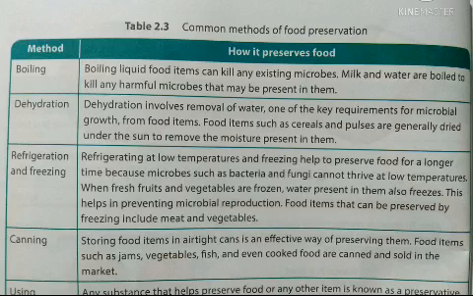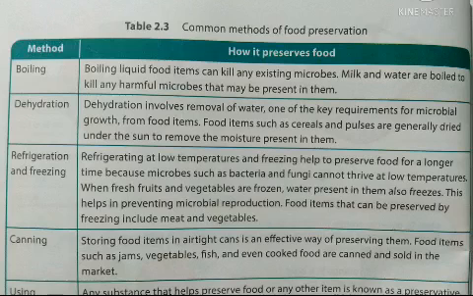Method: boiling. How is it preserving food? Boiling liquid food items can kill any existing microbes. Milk and water are boiled to kill any harmful microbes that may be present in them. Dehydration. Dehydration involves removal of water, one of the key requirements for microbial growth, from food items. Food items such as cereals and pulses are generally dried under the sun to remove the moisture present in them.